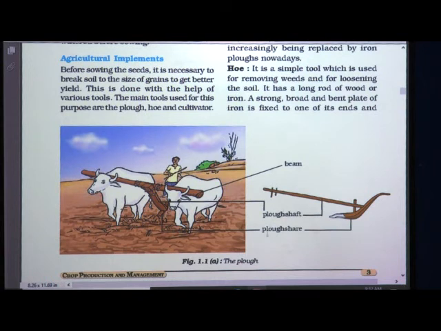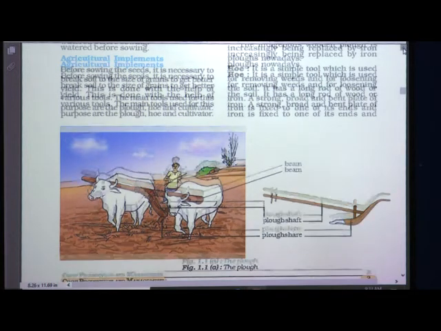So this is a plough. This is a triangular part called the plowshare. This is the long log of wood called the plough shaft, and it has a handle on one side and it is supported on the neck of these bulls by what is called a beam.